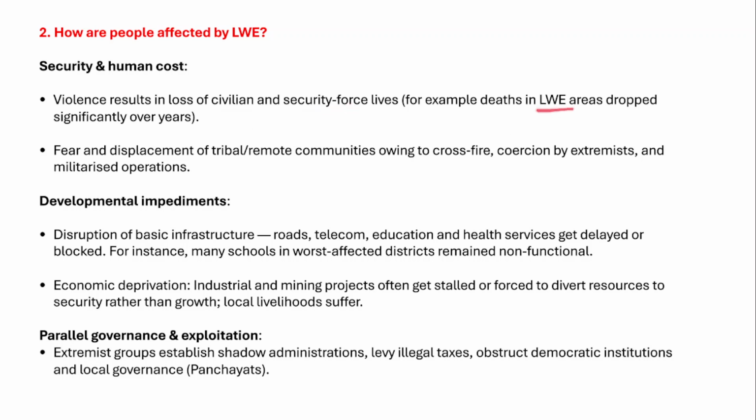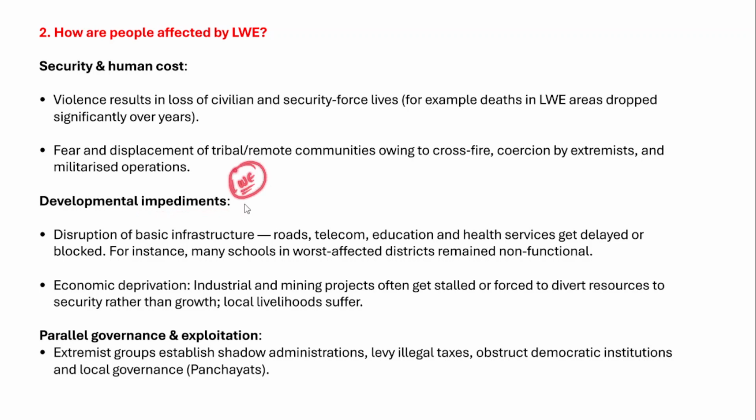For example, deaths in left-wing extremism areas have dropped significantly over the past few years. And apart from that, there is displacement of tribal communities owing to crossfire, coercion by extremists, and militarized operations.